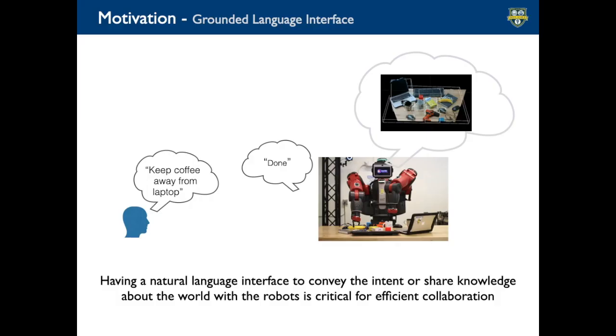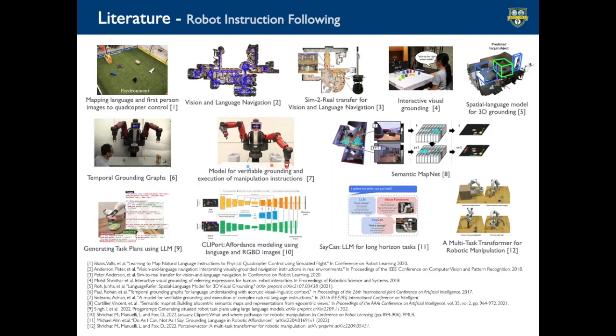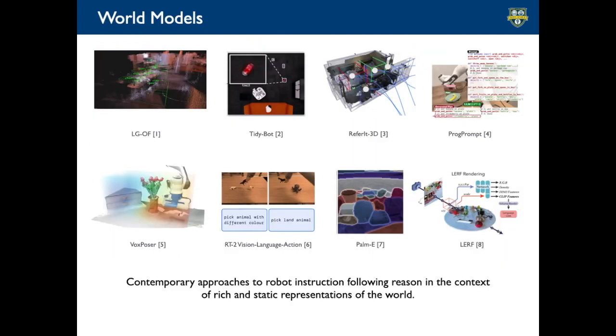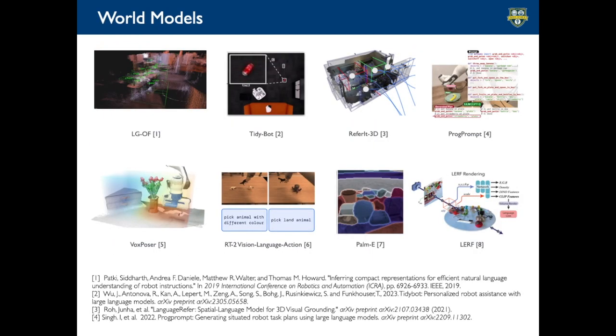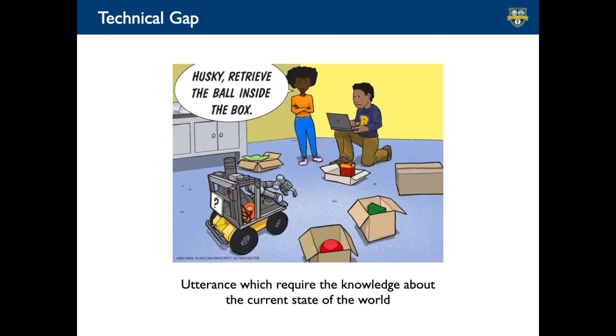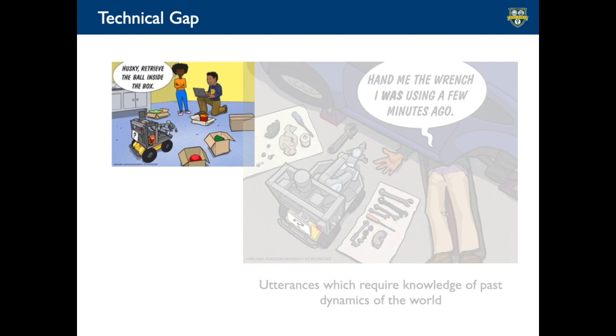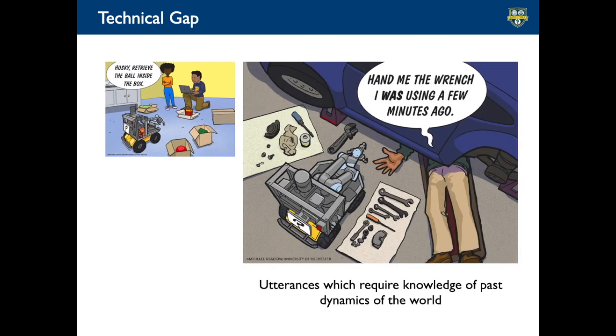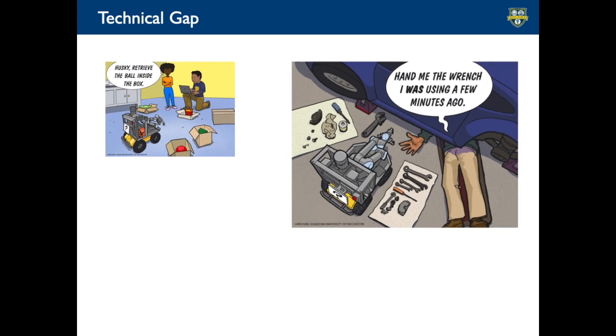To collaborate efficiently with robots, we need natural language interfaces which are grounded in the physical world. There has been a lot of research in the robotics community on building models for robot instruction following. Most of these contemporary approaches reason in the context of rich and static models of the world. This allows them to interpret instructions that require knowledge of the current state of the world. However, it prevents them from understanding instructions which require knowledge of the past dynamics of the world.